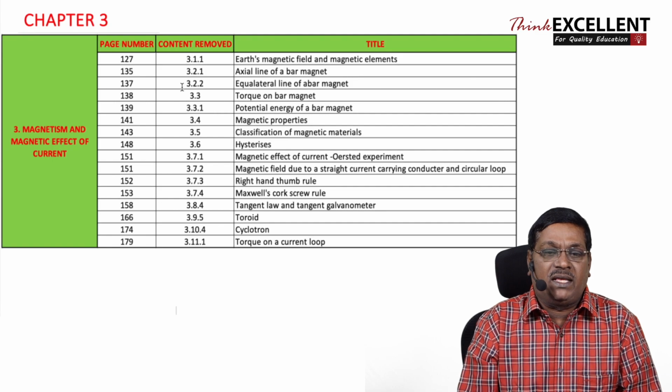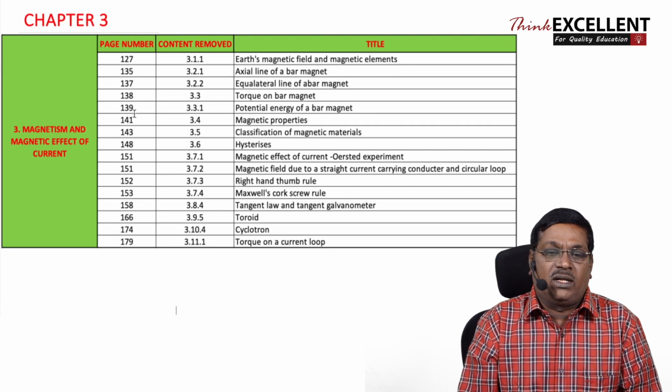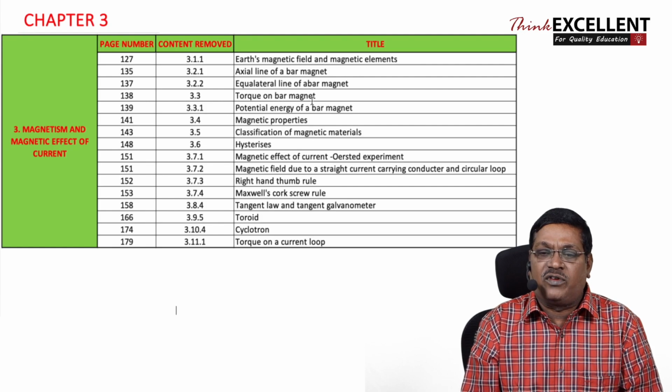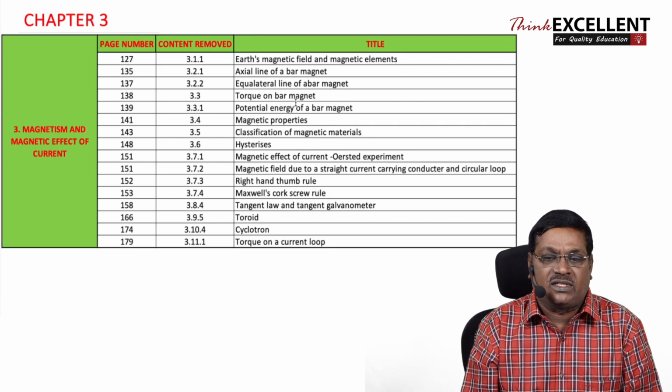Okay. Now in page number 138, 3.3, torque on a bar magnet. In page number 139, 3.31, potential energy of a bar magnet. So these two topics, normally they must ask in 3-mark, and this content is totally removed from our syllabus.